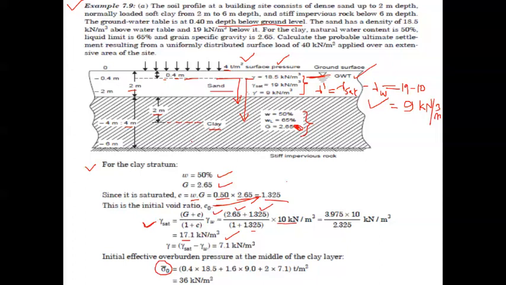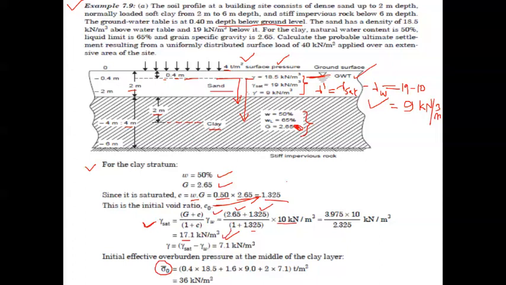Usually, if the saturated value is not given, we must calculate the saturated unit weight like this. G plus e divided by 1 plus e into gamma W, you may be remembering this particular equation. Using it, finally we will get the answer of 17.1 kilonewton per meter cube, which is the gamma saturated value.